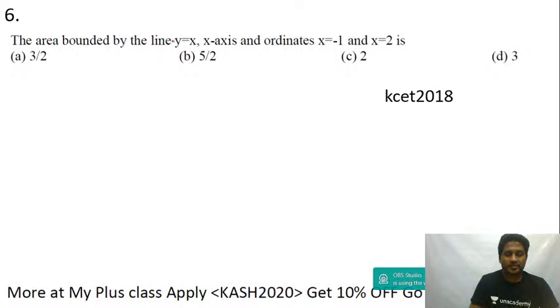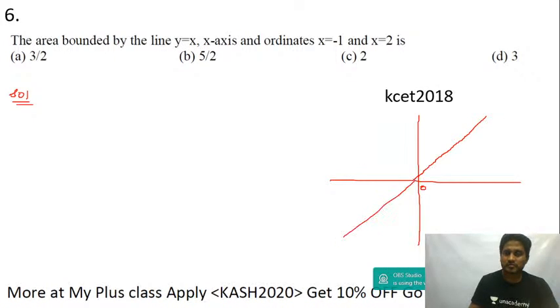The 2018 question: area bounded by the line y equal to x, the x coordinate, and the lines x equal to minus 1 and x equal to plus 2. This is the line which will pass through the origin.